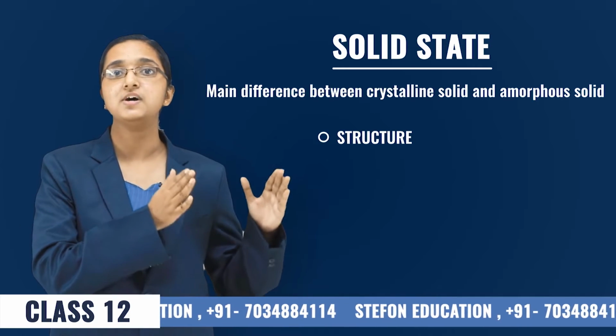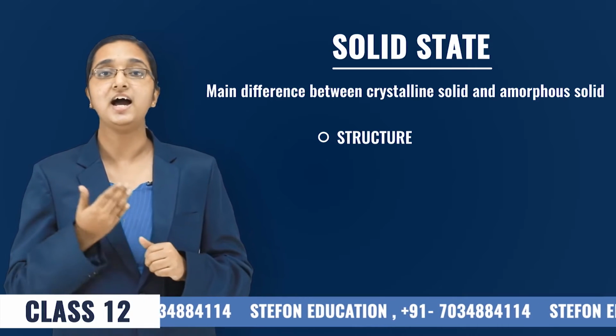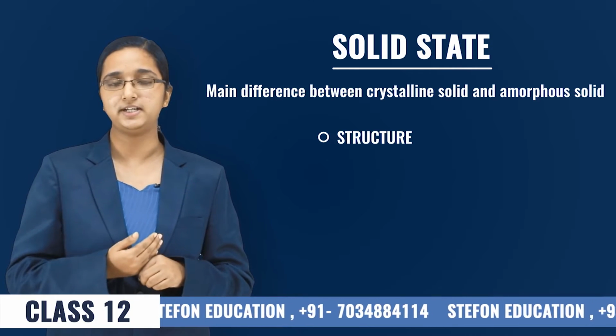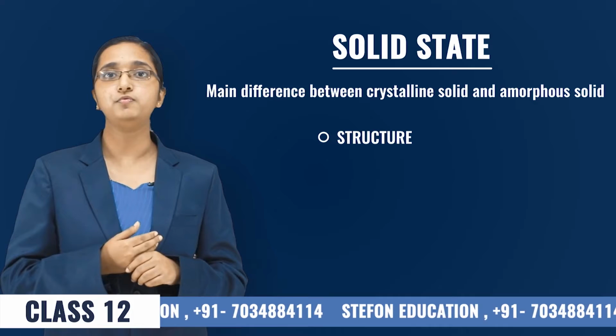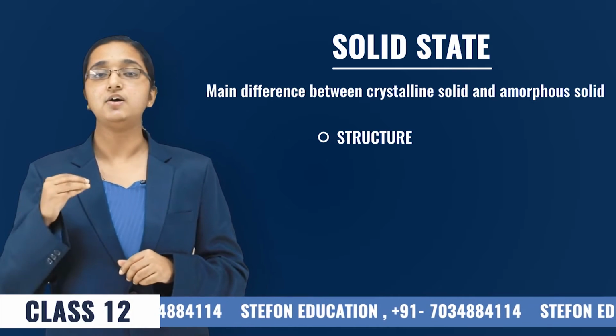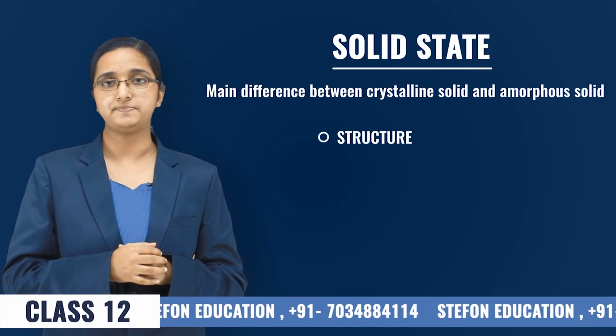In the case of crystalline solids, we have a highly ordered arrangement of particles, whereas in the case of amorphous solids, we can't see an orderly arrangement of particles.